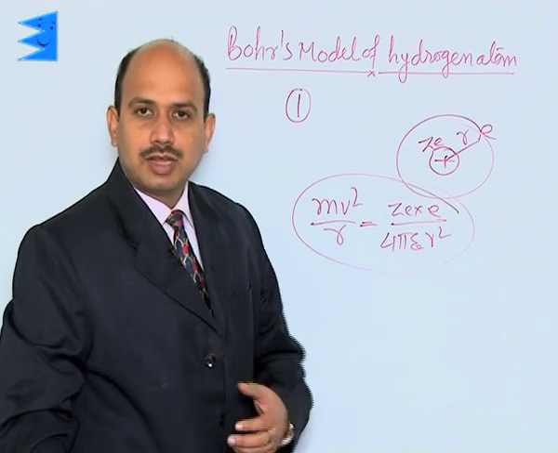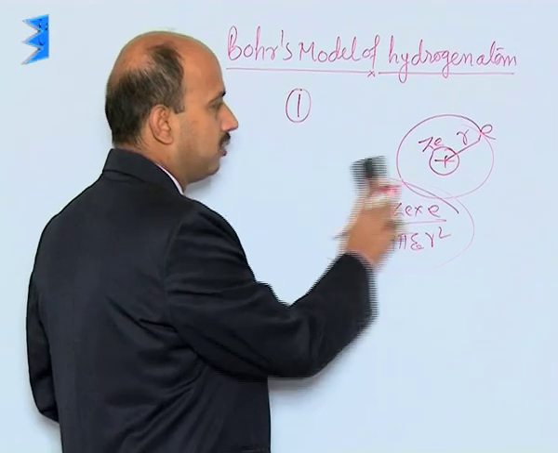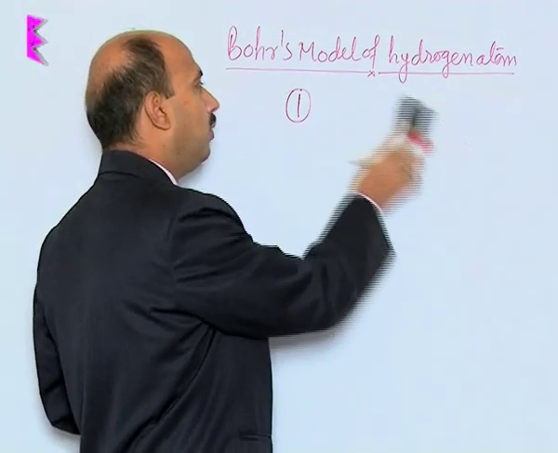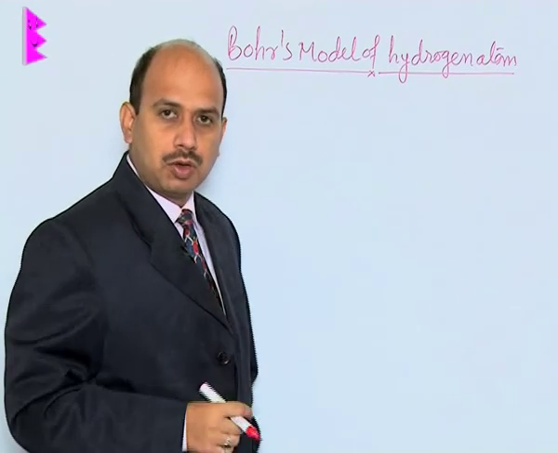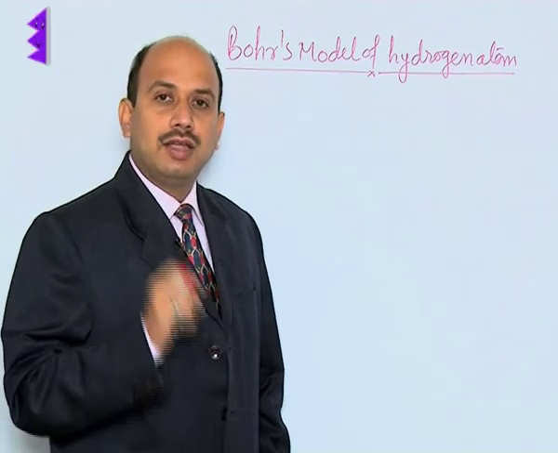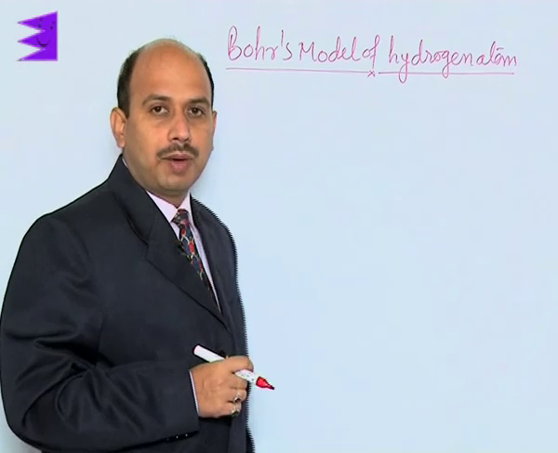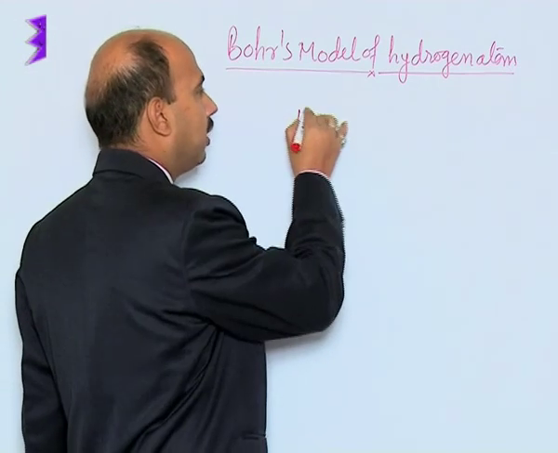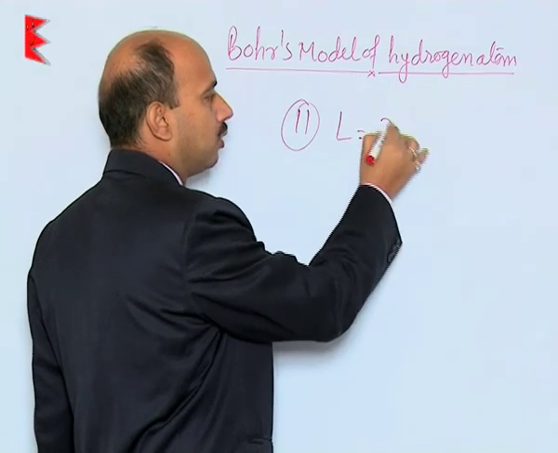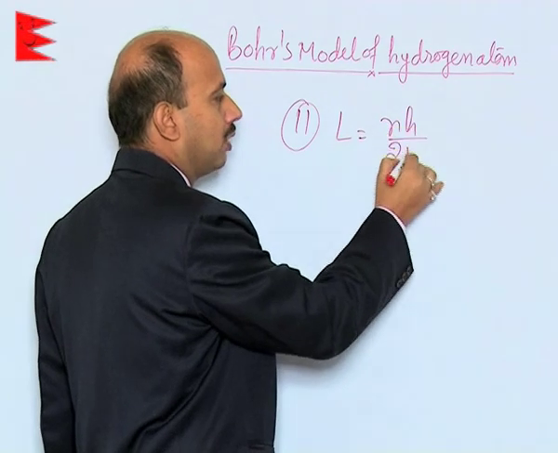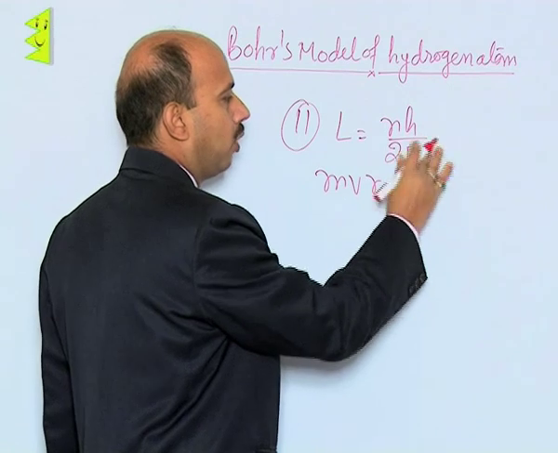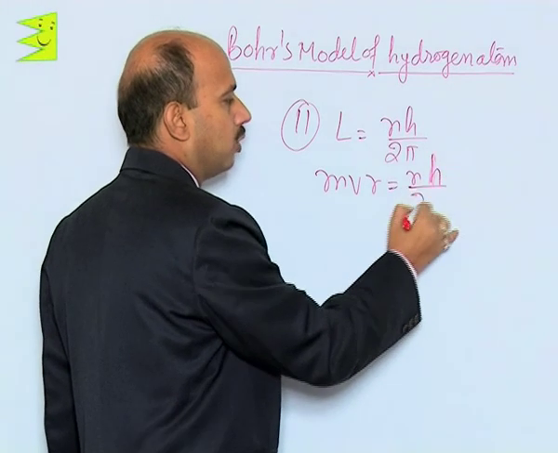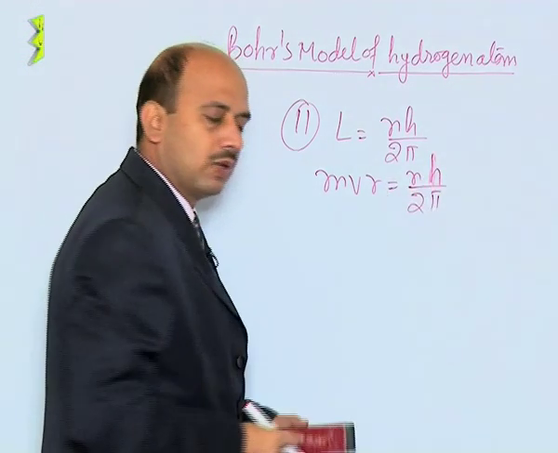Now see the second postulate. According to Bohr's second postulate, electrons revolve around the nucleus in a stable orbit, and the angular momentum of the electron is an integral multiple of h upon 2 pi. So we can write in the second postulate L is equal to nh upon 2 pi, which can also be written as mvr is equal to nh upon 2 pi. This is the second postulate.